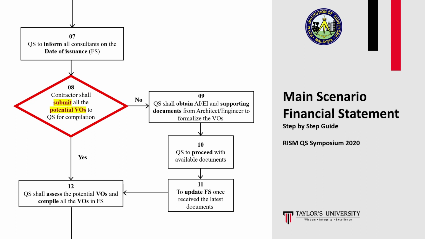After the date of issuance of financial statement has been informed and agreed among all consultants, the contractor shall submit potential VOs to the QS for compilation. At this stage, the QS shall ensure that the VOs are accompanied with the complete set of documents. If the contractor does not submit the AI or EI together with the VOs, then the QS has to obtain the AI or EI and other relevant supporting documents such as latest drawings from the architect or engineer in order to formalize the VOs. In the event that the QS does not receive the required documents in the stipulated time frame, the QS has to proceed with the available documents for compilation of VOs.